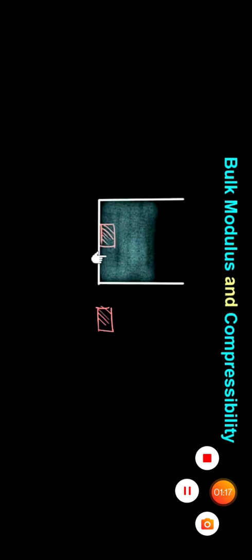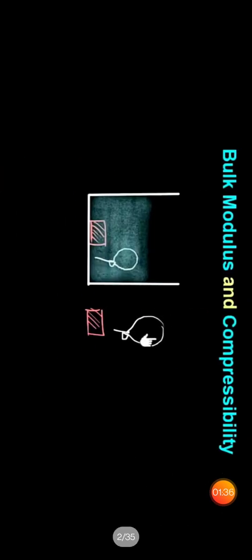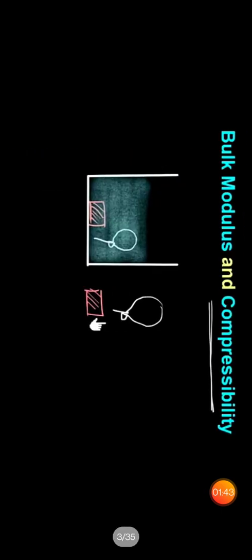Now here we can study in detail. Suppose we put bricks in water. There is no great change in their volume. But when we put a balloon into the water, its volume decreases, because air is largely compressible as compared to solid bricks.